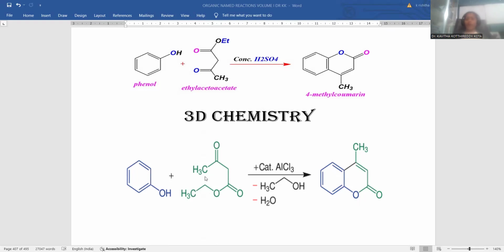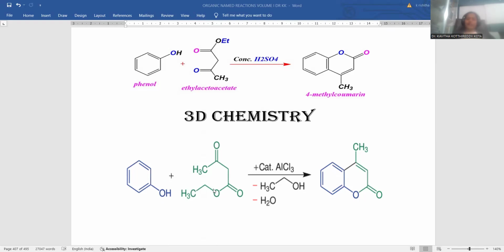Two compounds are going to be condensed in the presence of AlCl3. AlCl3 is regarded as a Lewis acid for alkylation, acylation, like this. Here, in the first step, this oxygen is going to attach at the carbonylic carbon atom.